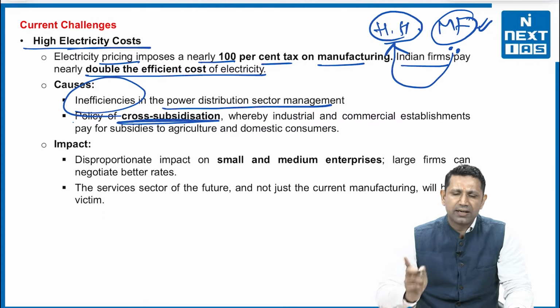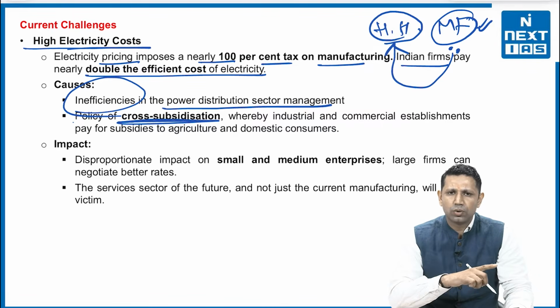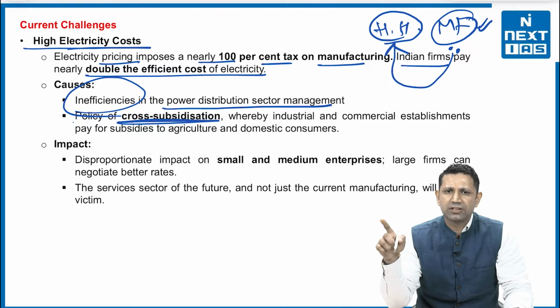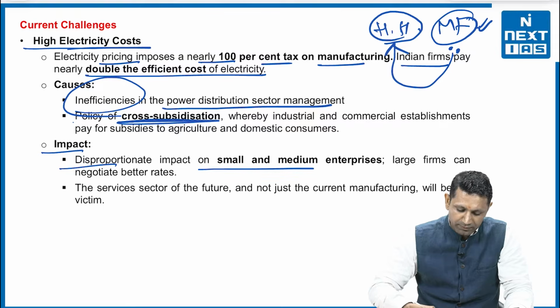To fulfill the deficiency due to the subsidy that is being provided to the household electricity, the extra money is charged upon the manufacturing units, which is increasing their production cost and which is affecting their efficiency. Then what is the impact here? The disproportionate impact on small and medium enterprises.